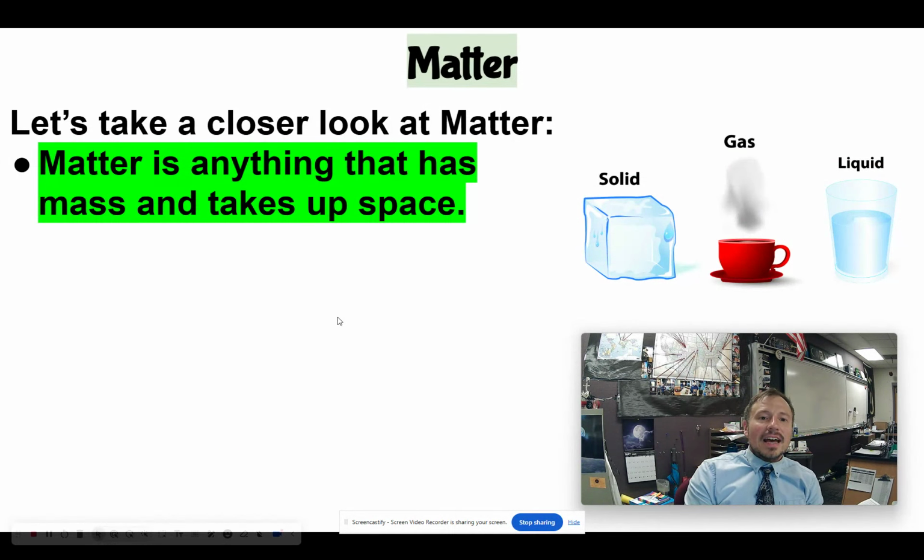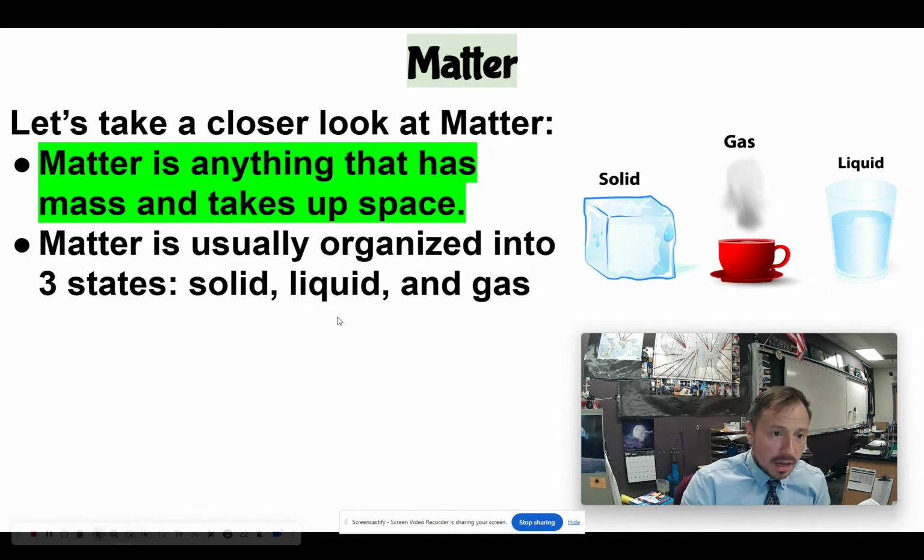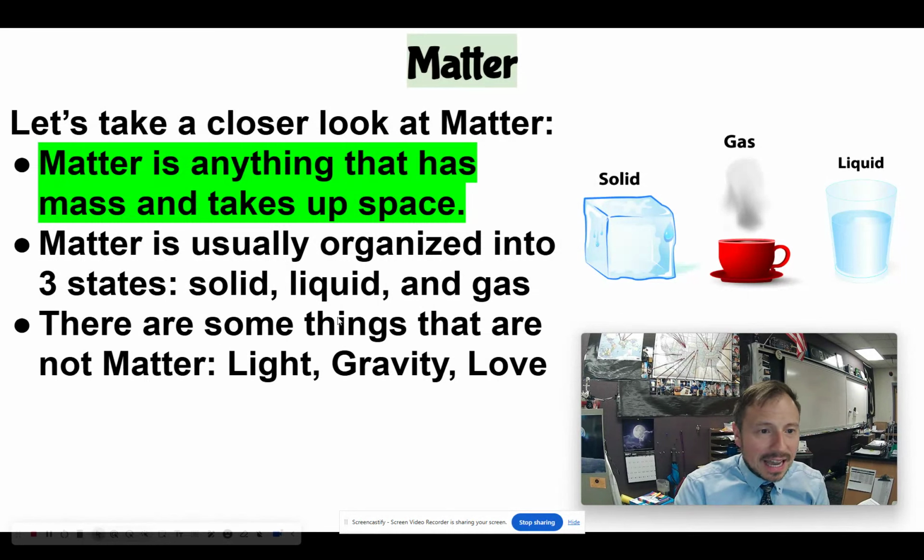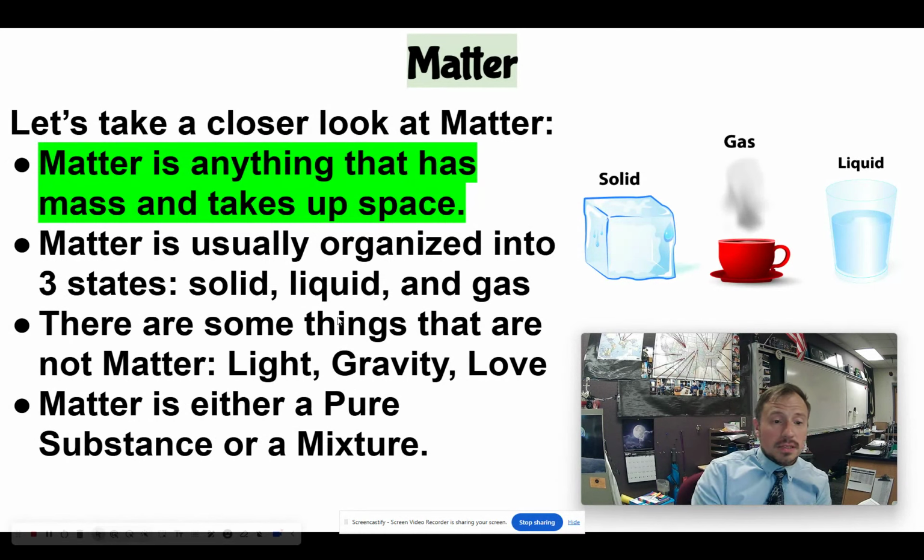So, matter. Matter is anything that has mass and takes up space. So matter is usually organized into three states: solids, liquids, and gases. Now, here are some examples of things that are not matter. If you ask the question, does it have mass? Does it take up space? You can answer no to these. Light, gravity, love. Those don't have mass, those don't take up space.